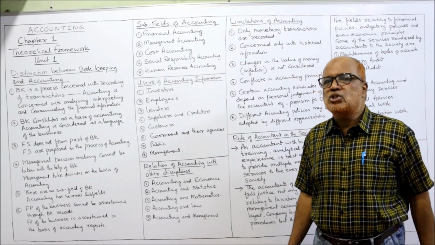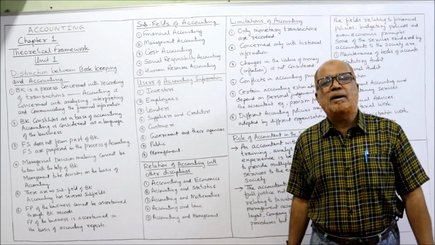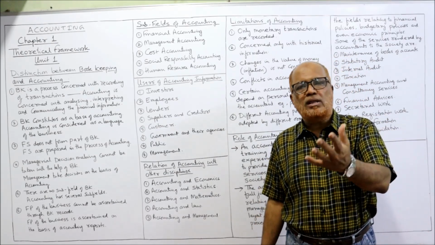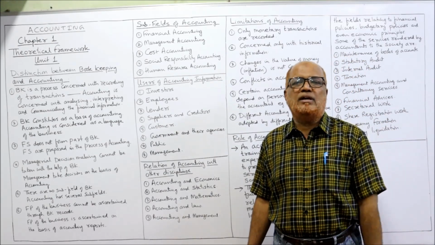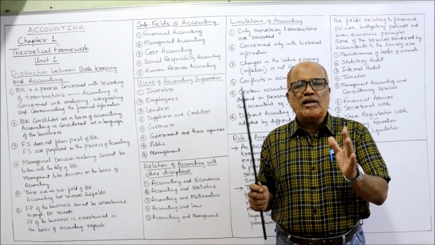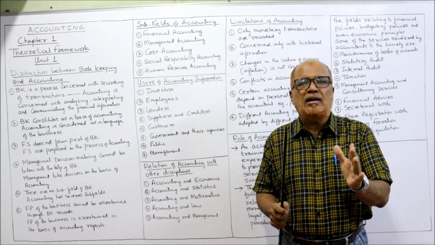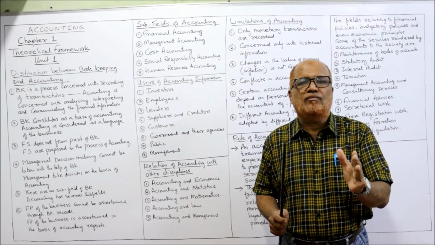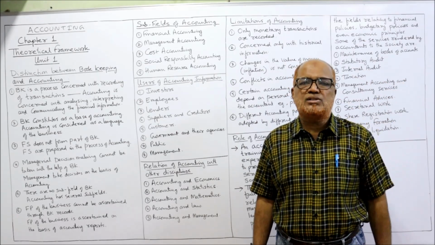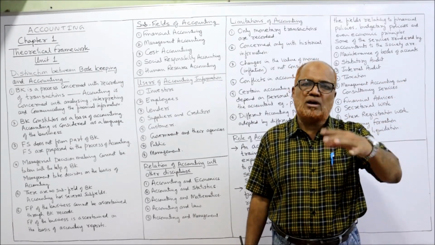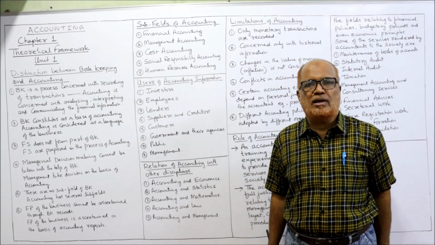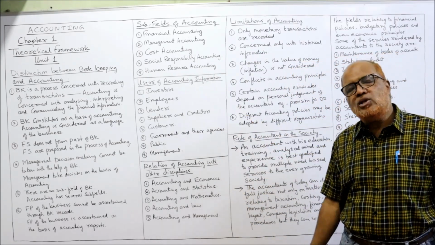Whereas financial position can be known by ascertaining what are the assets and what are the liabilities at the end of the year. So this financial accounting is kept mainly with the objective of preparing the financial statements, profit and loss account and balance sheet. That is financial accounting. Second comes management accounting.